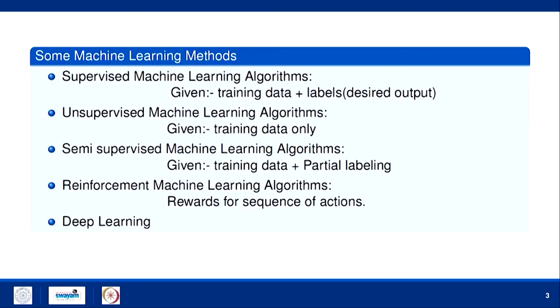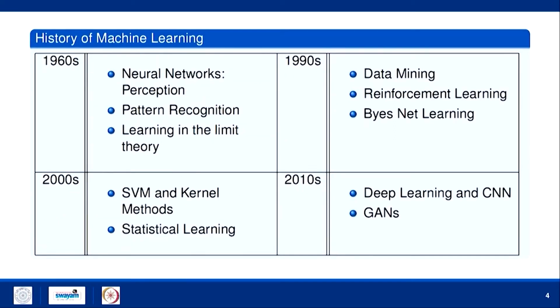regression or classification. If you talk about the history of ML, in the 1960s we had the perceptron model, pattern recognition, and learning in the limit theory. Then in the 90s we had data mining, reinforcement learning, and Bayes-Net learning. In the 2000s we had SVM, kernel methods, and statistical learning. And from 2008-9, nowadays, we have deep learning, convolutional neural networks, and then GANs.